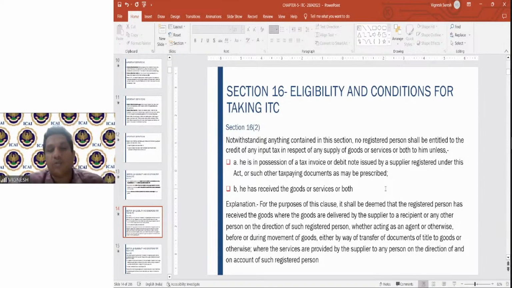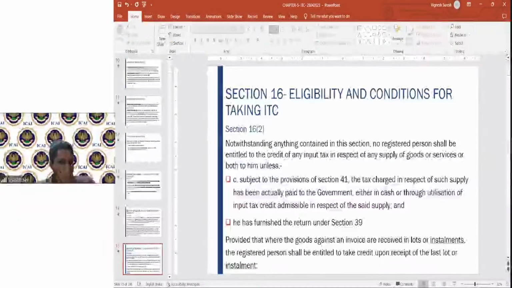This is the explanation given here. So when you say receipt of the goods, sometimes the purchaser need not receive the goods. The goods will go directly from the supplier's office to the customer's office. I need not even receive the goods for that matter. The moment it goes to the other customer's office, it is deemed as if I have received the goods for the purpose of section 16. I hope this point is clear.